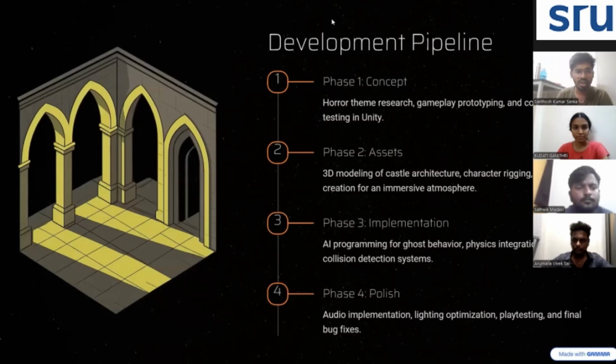Coming to the development pipeline, our development process had four stages. The concept phase plans the game idea and design. Asset creation covers characters and environmental design. Development implements coding features and adds physics. Finally, polishing covers bug fixing, improving graphics, and testing. This structured approach helped us complete the project efficiently.